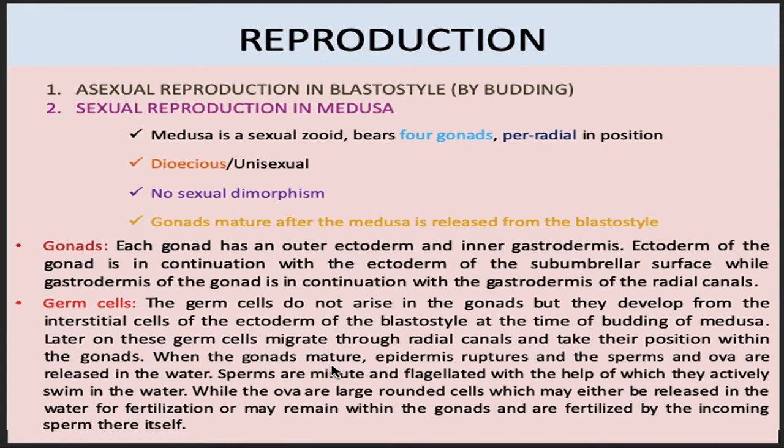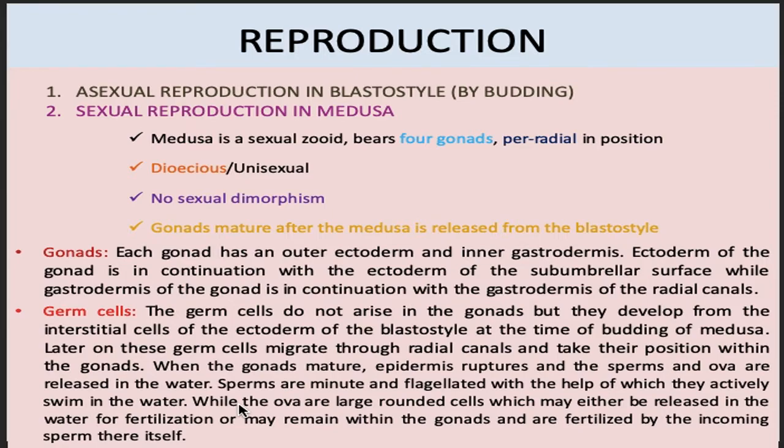When the gonads mature, the epidermis ruptures and the sperm and ova are released in water. Sperms are minute and flagellated, with the help of which they actively swim in water. But the ova are large and rounded cells which may either be released in water for fertilization or they may remain within the gonads and be fertilized by the incoming sperm there itself by incoming water currents.